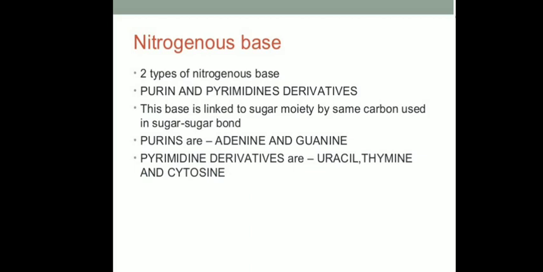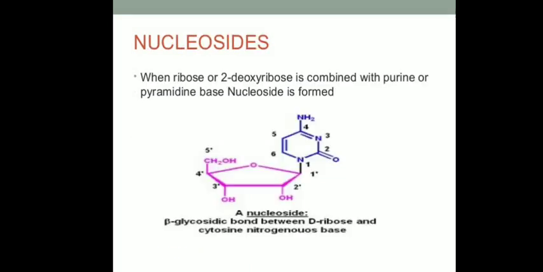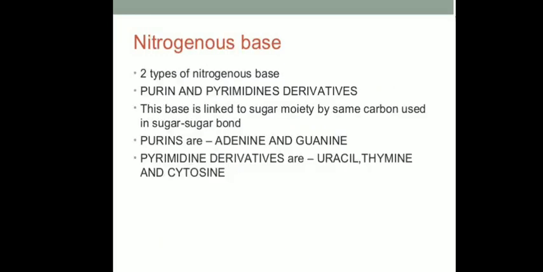In DNA, the pyrimidines are thymine and cytosine, and in RNA, uracil and cytosine are present. Okay, so this was all about the structure of nucleotide.